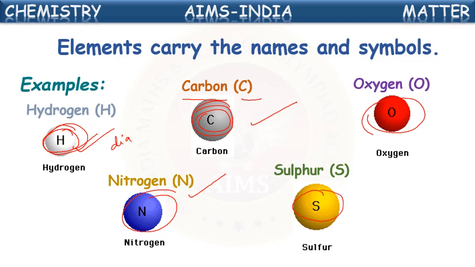Hydrogen is diatomic, whereas nitrogen can form triatomic, and sulfur is octatomic. Oxygen is diatomic. At any point, if you consider their properties, they are different, and again we cannot divide them. If an oxygen molecule is there, we cannot divide that oxygen element by any chemical method. Oxygen element means oxygen, that's it. This element cannot be subdivided. Oxygen, hydrogen, carbon itself, each is an element with unique properties.